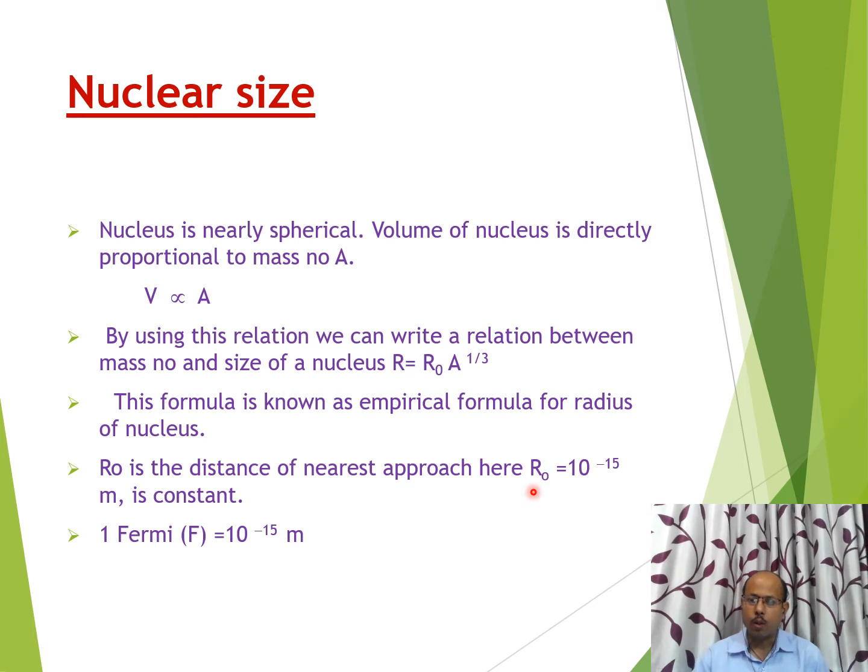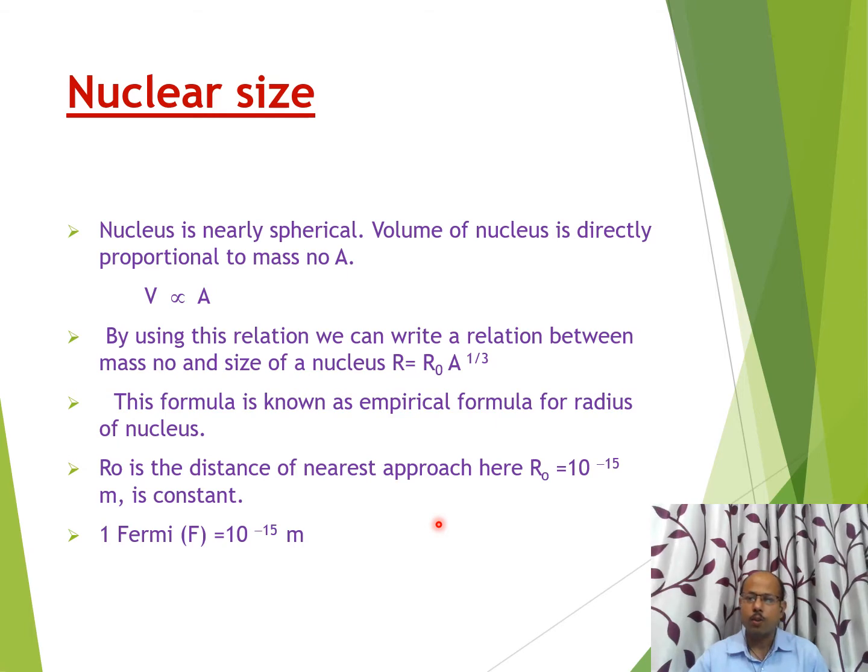The value of R naught is 10 to the power minus 15 meter, or 1 Fermi, and by knowing this value and multiplying by A to the power 1 by 3, we can find the radius of any nucleus. It means the size of the nucleus depends on its mass number. As mass number increases, the size of the nucleus also increases.